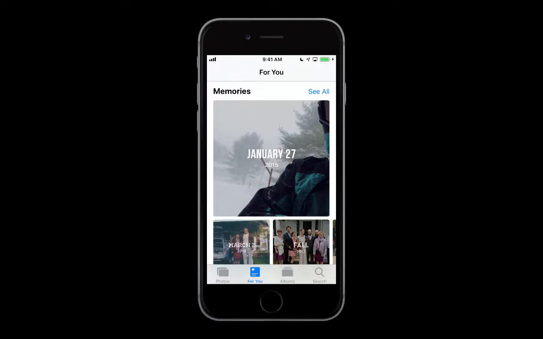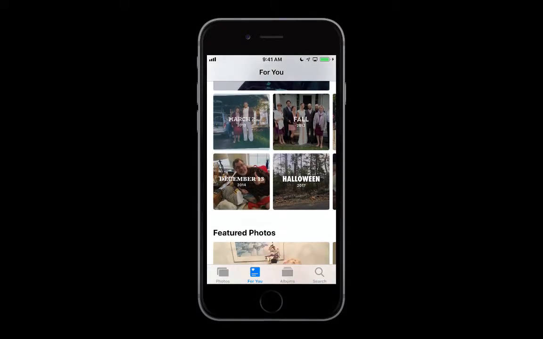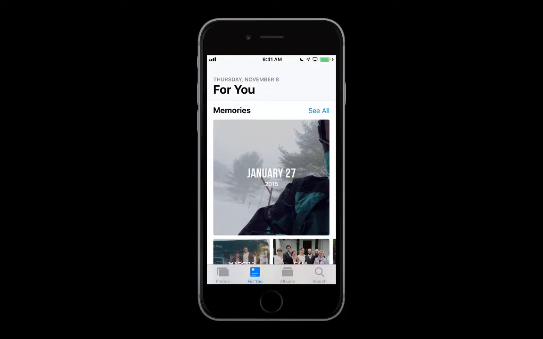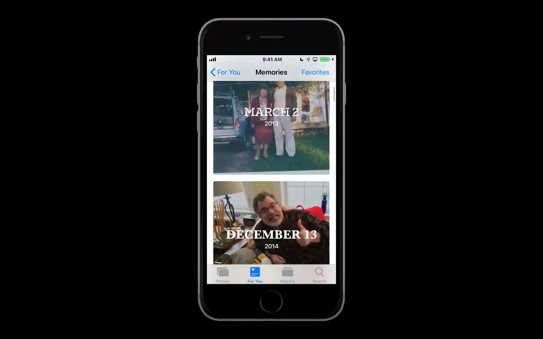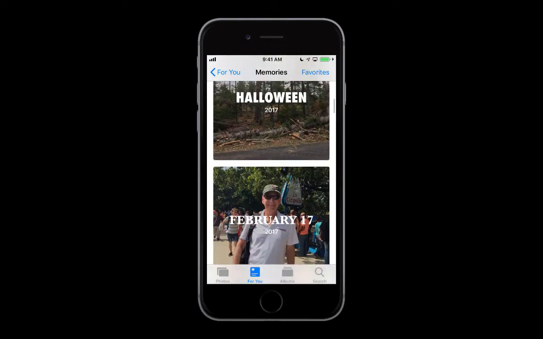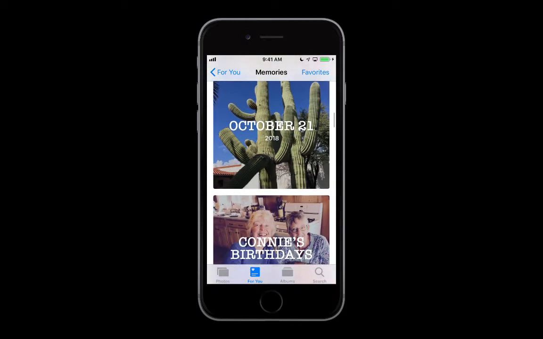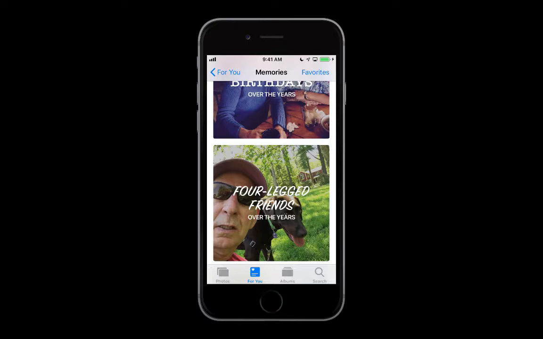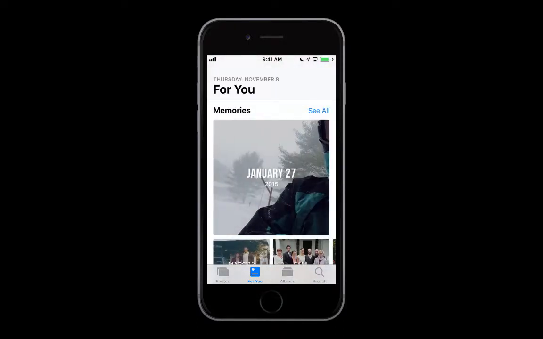And the Memories section is based on people, places, or events. You can see, for example, here's Halloween 2017. There's a December 13th. If we looked at some of the others, we would see some crazy things down here. My wife's birthdays, four-legged friends, and so forth. But these are all memories.